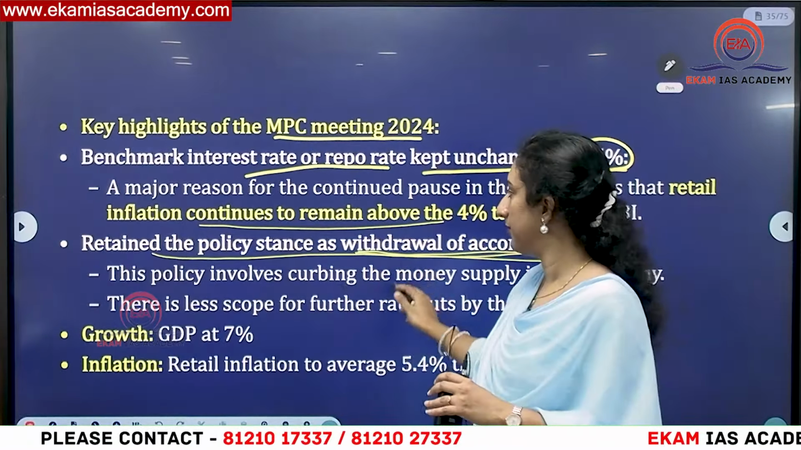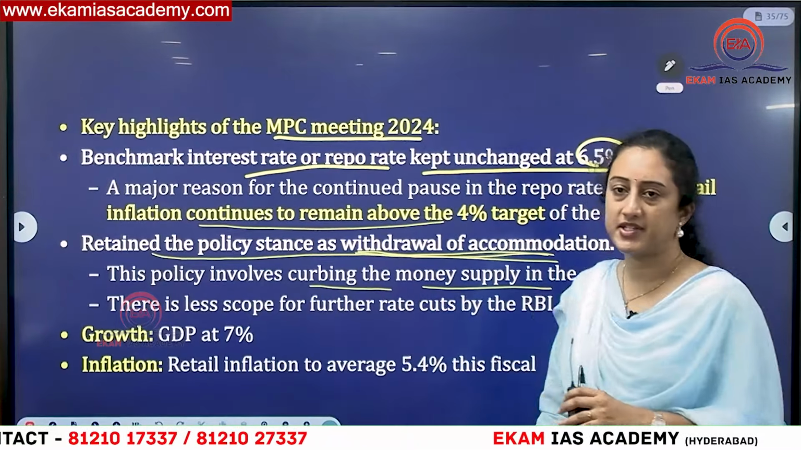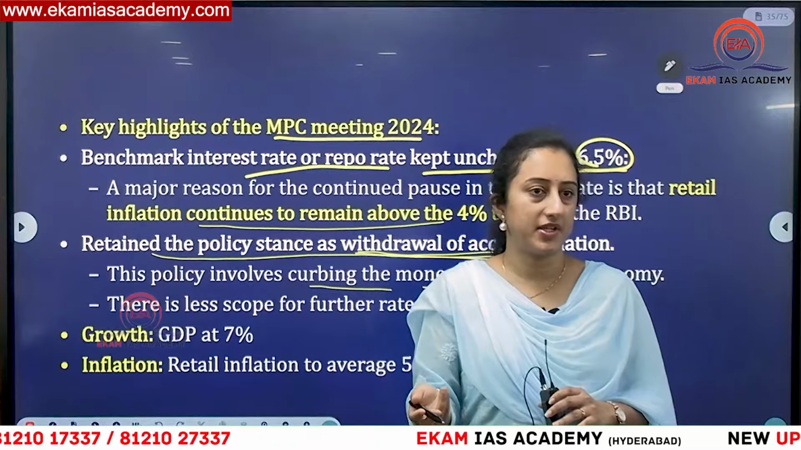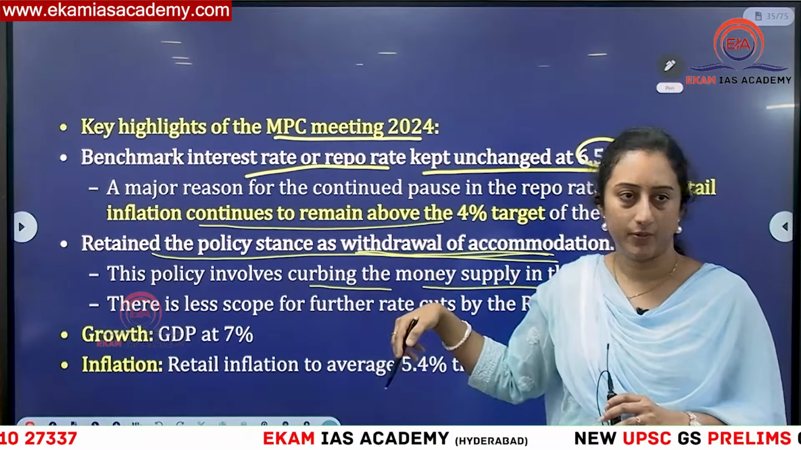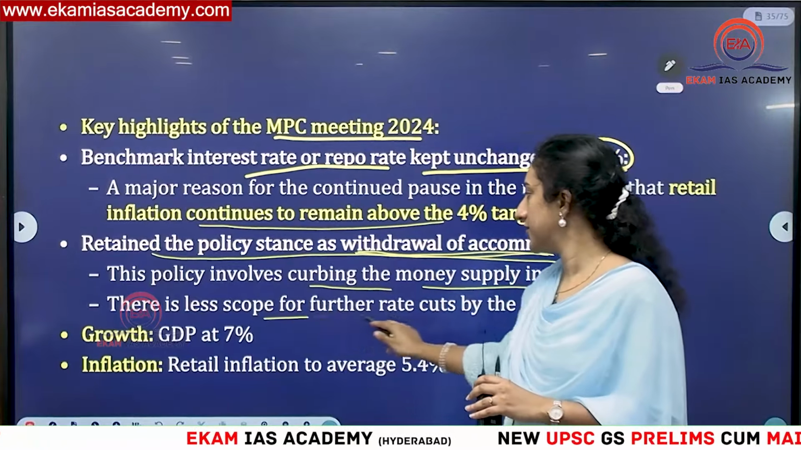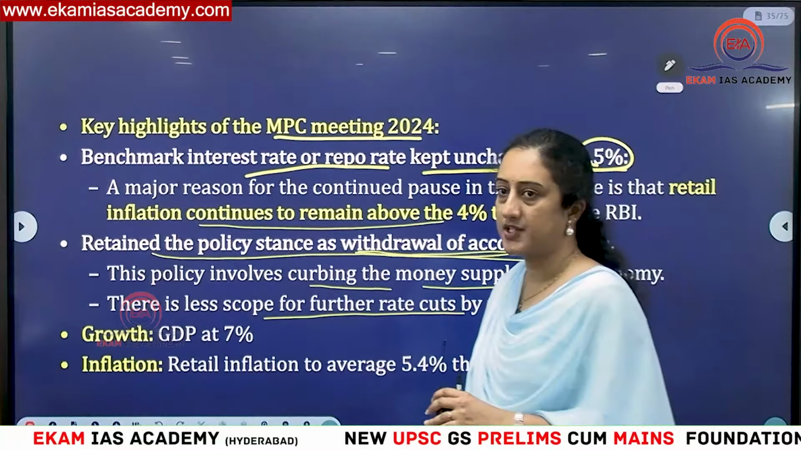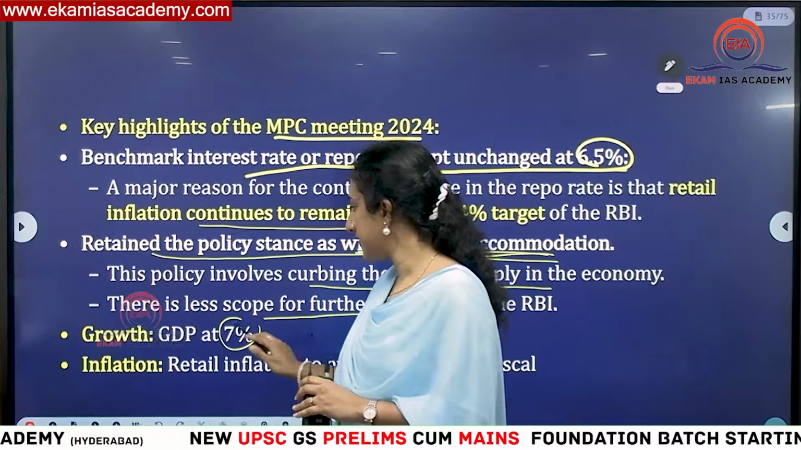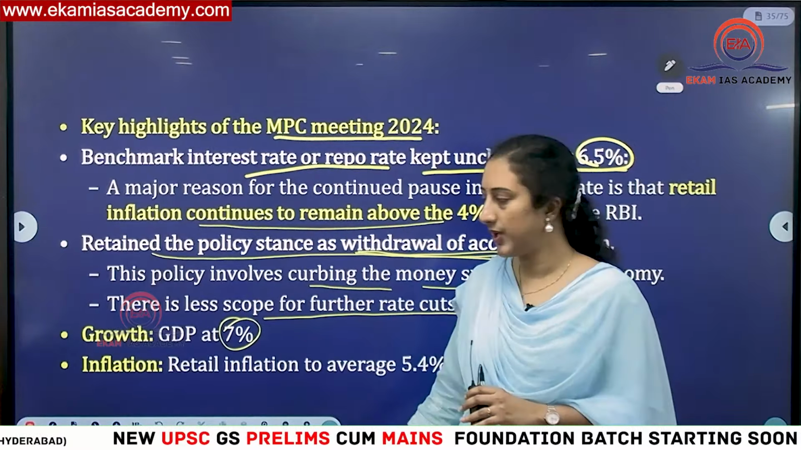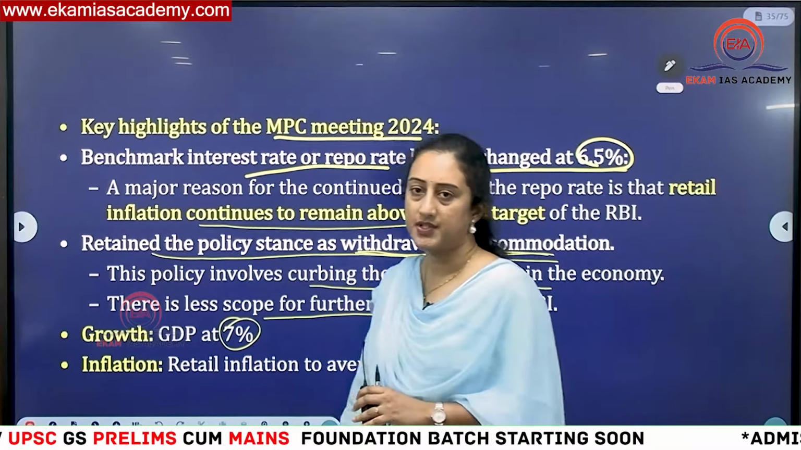This is what you have to keep in mind. So withdrawing accommodative stance means they wanted to curb the money supply. Accommodative is expanding the money supply, right? Withdrawing of accommodation means curbing the money supply. Then there is less scope for rate cuts. In the future also RBI may not go for rate cuts because inflation is not under control. Then the growth rate is forecasted at 7%, and retail inflation is above 5.4% this fiscal.